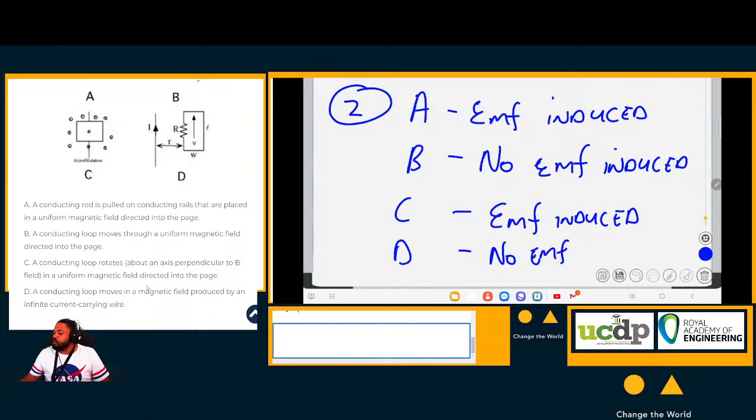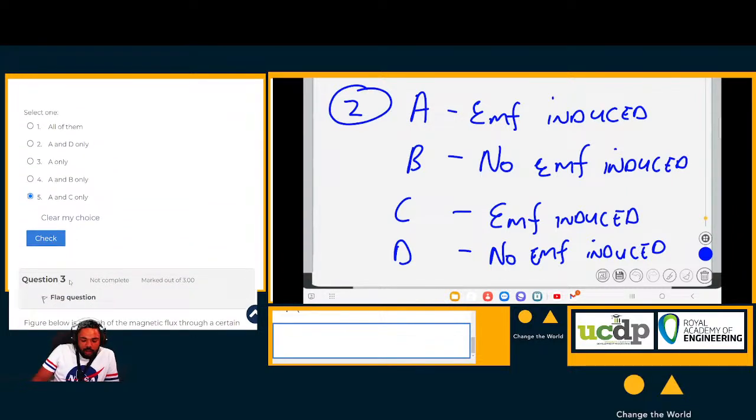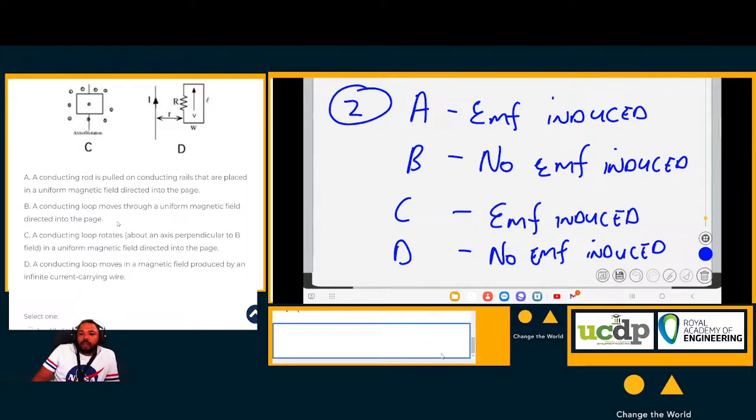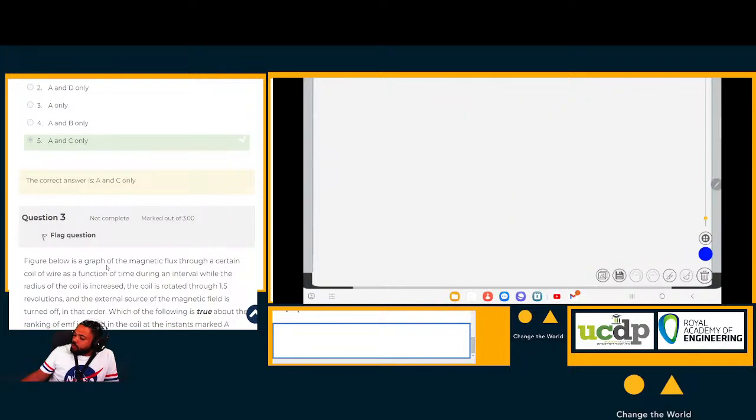So only drawing A and drawing C will have an induced EMF. So only A and C will have an induced EMF. Let's check. We selected that and it is indeed correct. Now let's move on to question number 3.